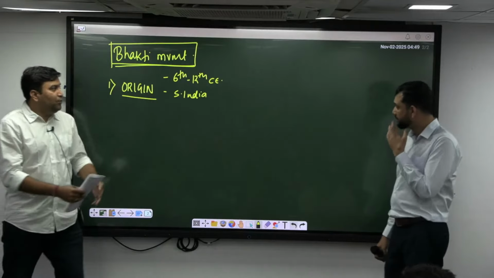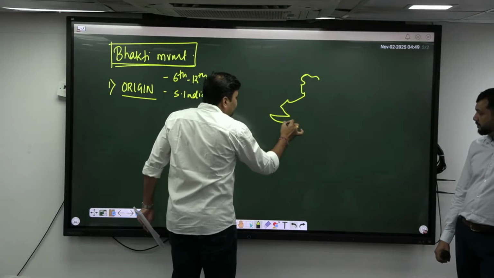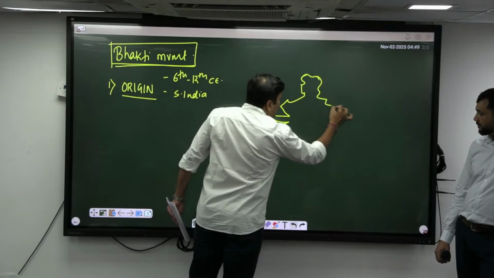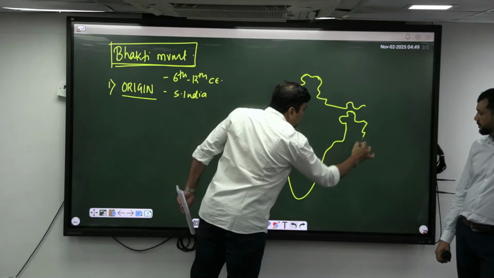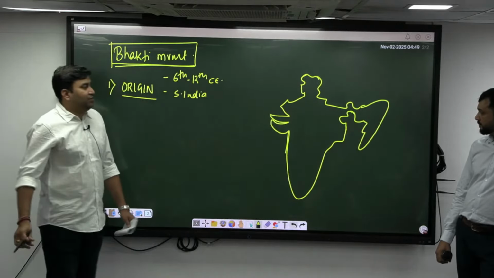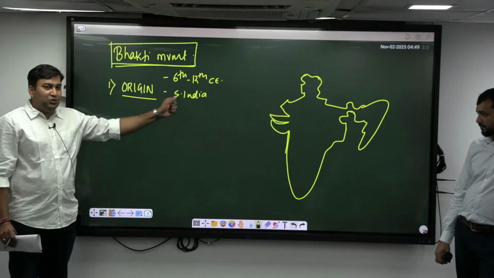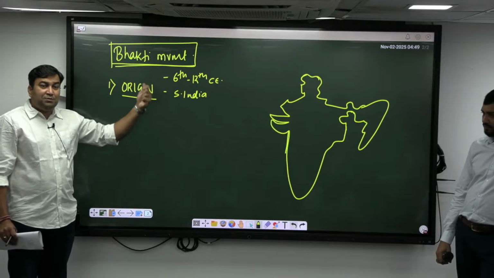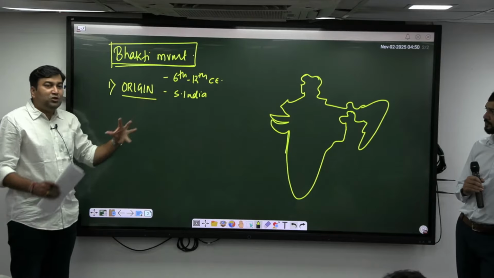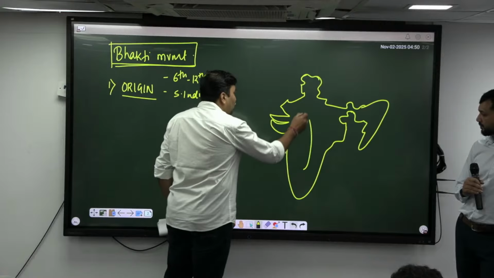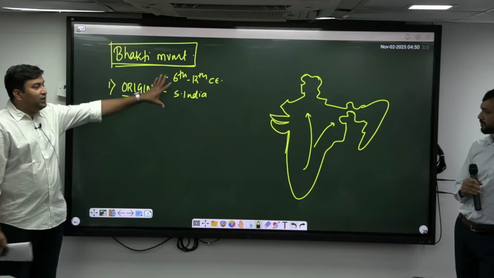If you try to understand the origin of the Bhakti movement, India at the time of the 6th century, we find the traces of the Bhakti movement in southern India by the 6th century, where the major philosophers, especially Shankaracharya and Ramanuja, were active. At the same time, the Bhakti movement was propagated and it spread towards North India, towards Bengal. Am I right or wrong? Over the period of time. So here you should understand the origin.